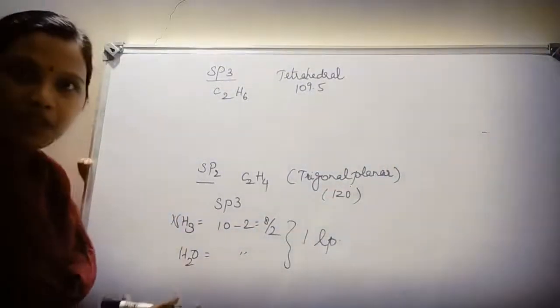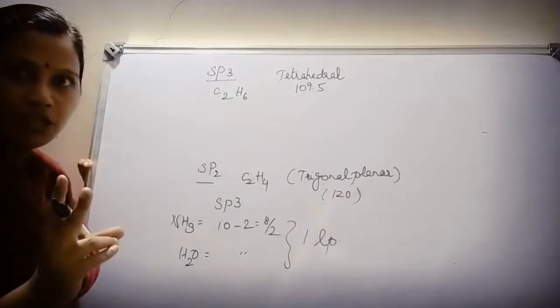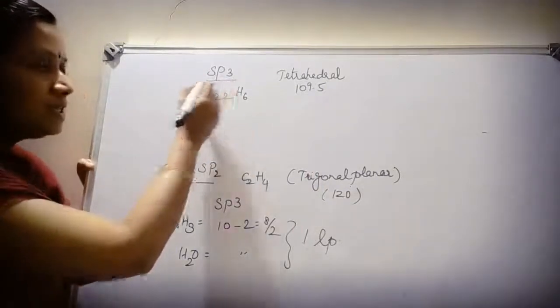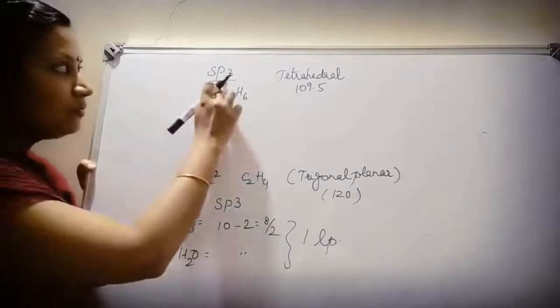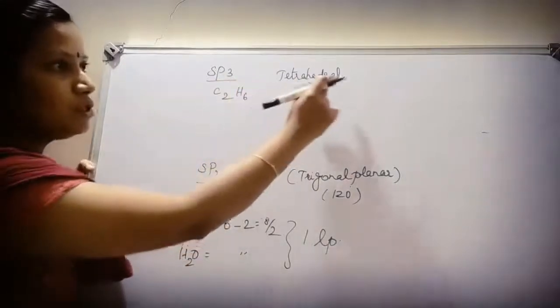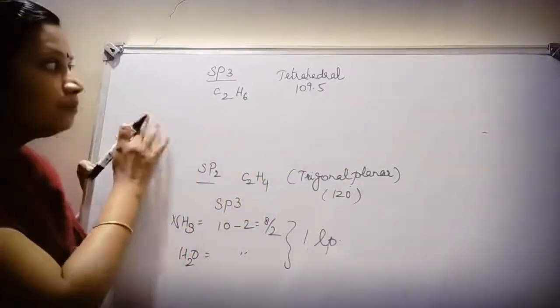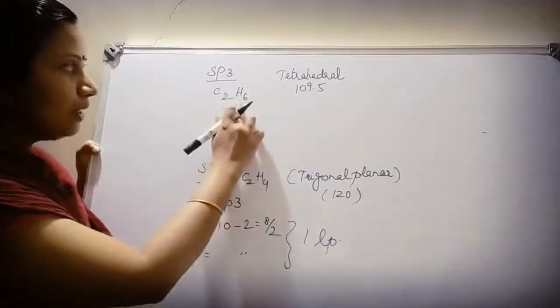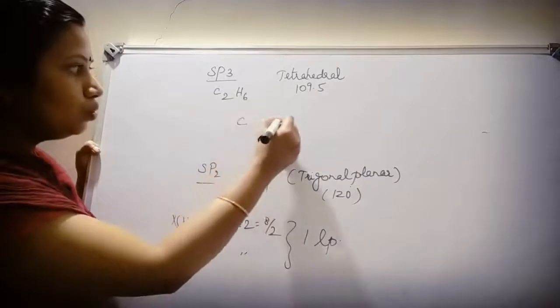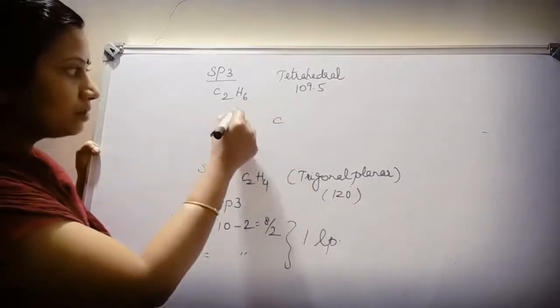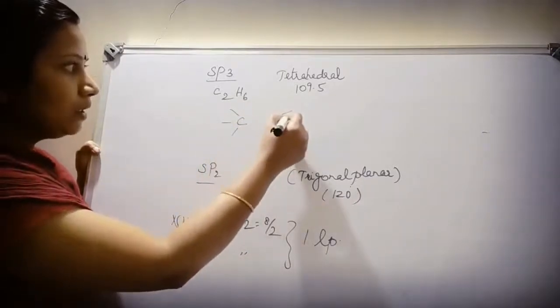Children, we have seen sp hybridization. Under sp hybridization, I told you 2 examples. Next is sp3 hybridization. We know if the hybridization is sp3, the possible geometry should be tetrahedral and the bond angle should be 109.5 degrees. Now the structure is C2H6. So carbon 2, H is 6. 1, 2, 3. 1, 2, 3.